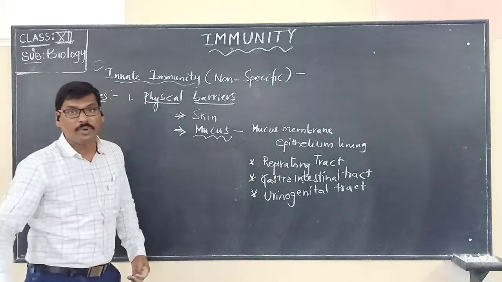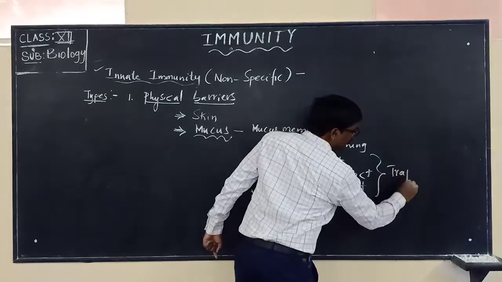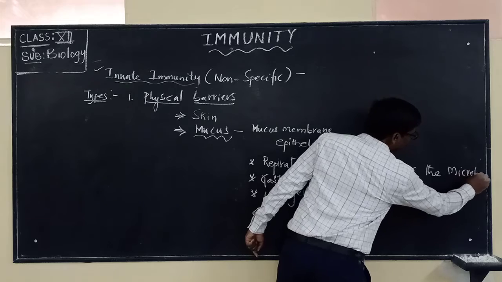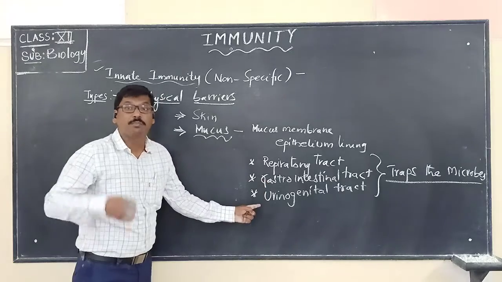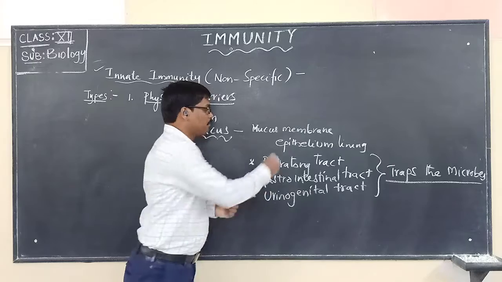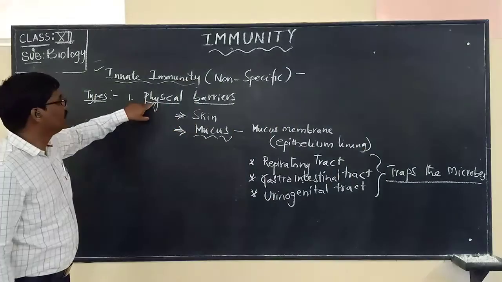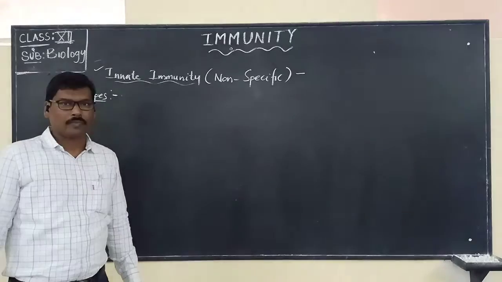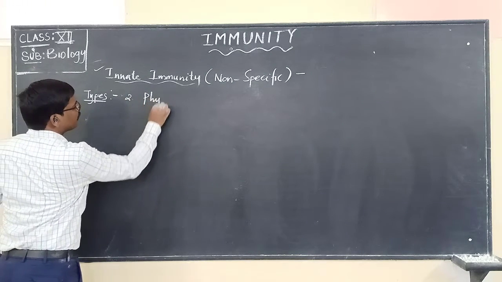And this mucus traps the microbes. Please remember, it traps the microbes. How is it possible to trap the microbes in all these? It's because of the mucus produced by the mucous membrane, that is the epithelium lining. So we have to remember that these two are physical barriers. Please remember this. The next one is physiological barriers.